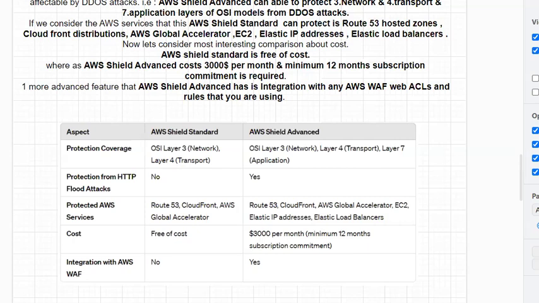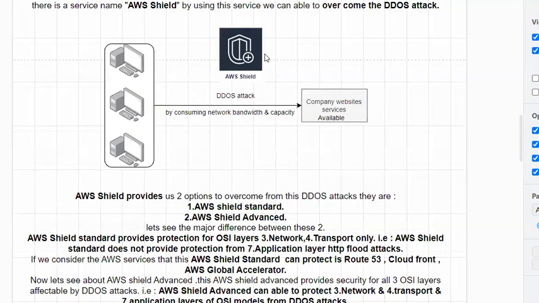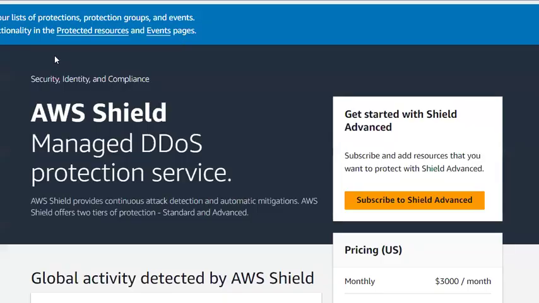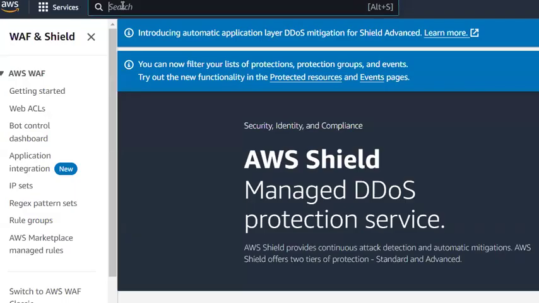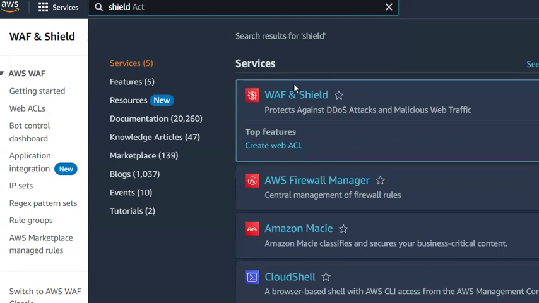Now let's have a quick tour of AWS Shield directly from the AWS Management Console. Before coming to this, first we need to get there. For that, we need to search Shield. If you search Shield, you can see WAF and Shield. You just click on it so that you enter into the dashboard.